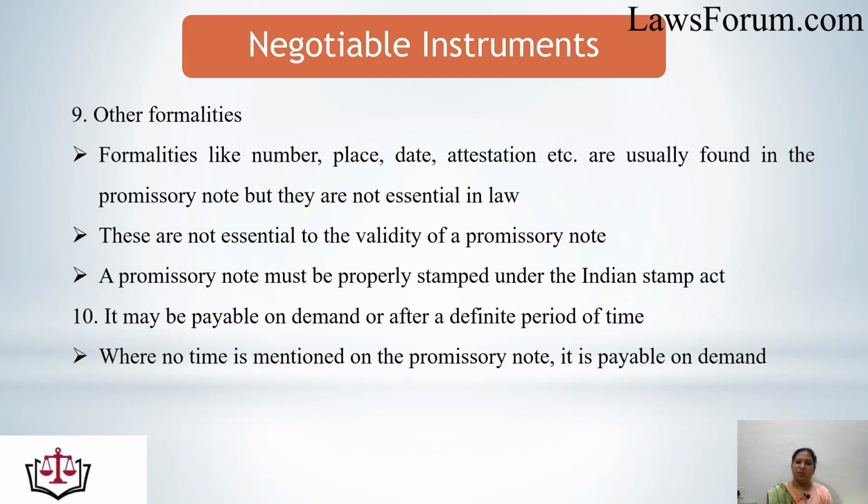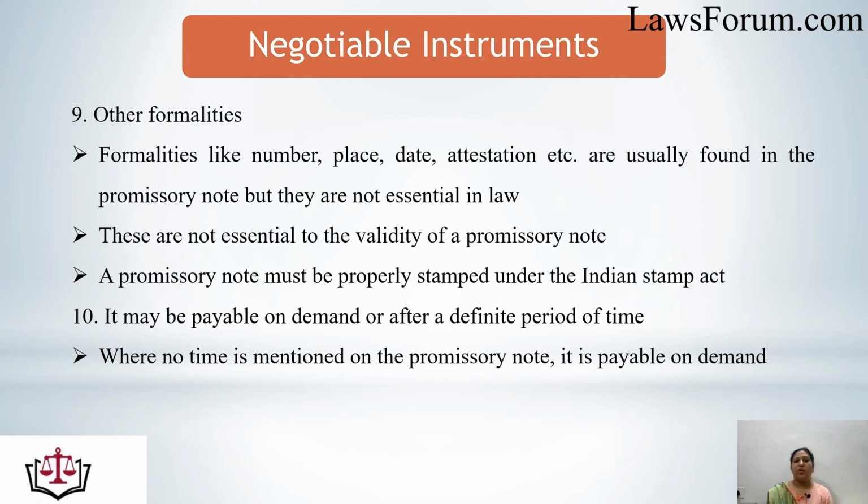The next feature is the other formalities. Other formalities like number, place, date, attestation, etc. are usually found in the promissory note, but they are not essential in law. Basically, these things are added to make it more convenient and to perform it in a desired manner. These are not essential to the validity of a promissory note, but a promissory note must be properly stamped under the Indian Stamp Act. That means under the Indian Stamp Act, if any specified authenticated stamp is required, without that stamp any promissory note cannot be considered a valid promissory note.